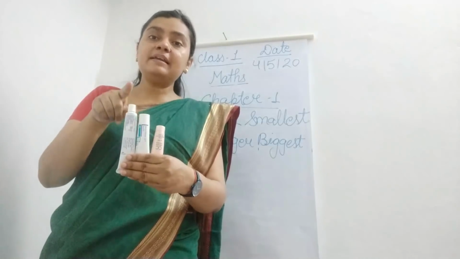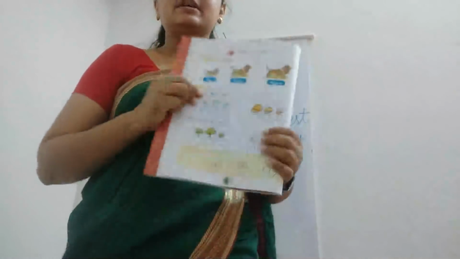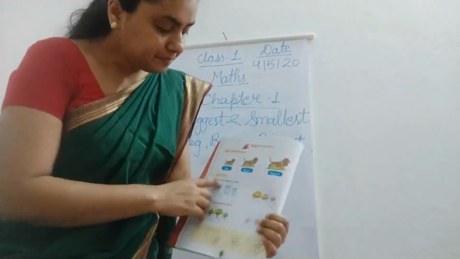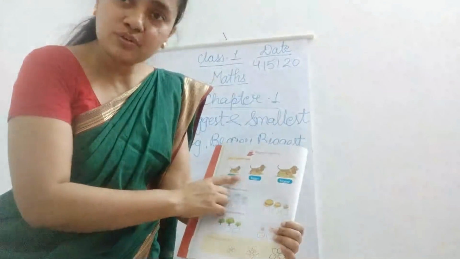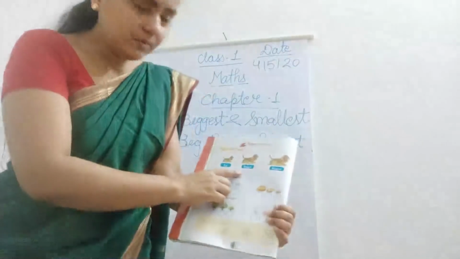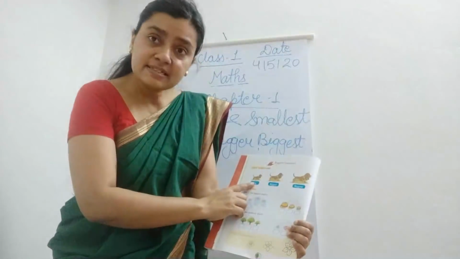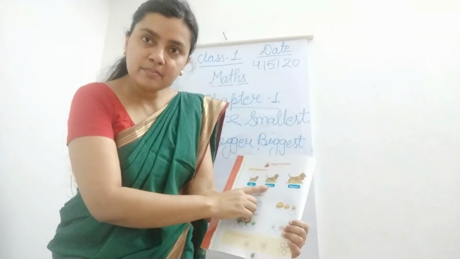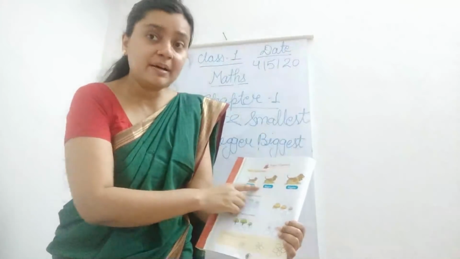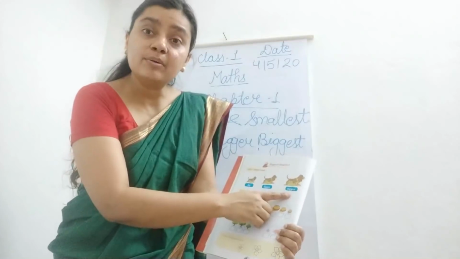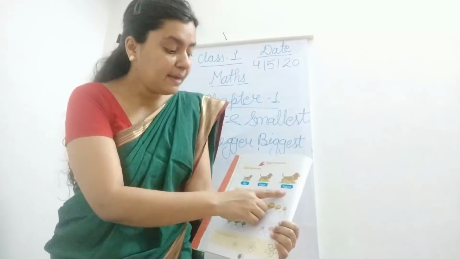Okay, so for these notes, big, bigger, biggest, you can see some exercises are there. See here, this is the puppy, this is one more puppy, this is one more puppy. I told you, no, three things are there. This one is big, this is a little bit more big, so it will be called bigger, and this is the biggest one among these dogs. It will be called biggest.